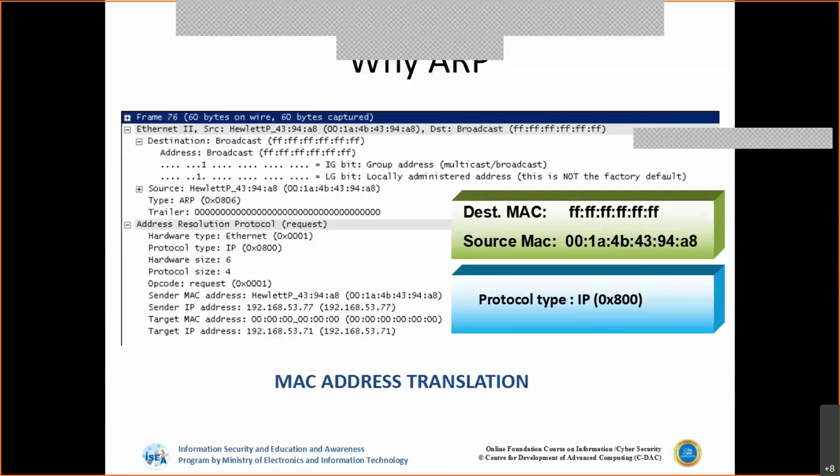So now, let's say the second time system A wants to talk to system D, what will it do? Now there is no need for a broadcast. ARP will not come into the picture. Why? Because the switch already knows where the machines are connected. A and D are connected on port A and port D respectively. Now the next communication, whatever it may be, will be a one-to-one communication between the two machines. Similarly, the switch will try to understand all the systems connected to it, and accordingly it will send the communication one-to-one. So this is where the switch acts as an intelligent device.